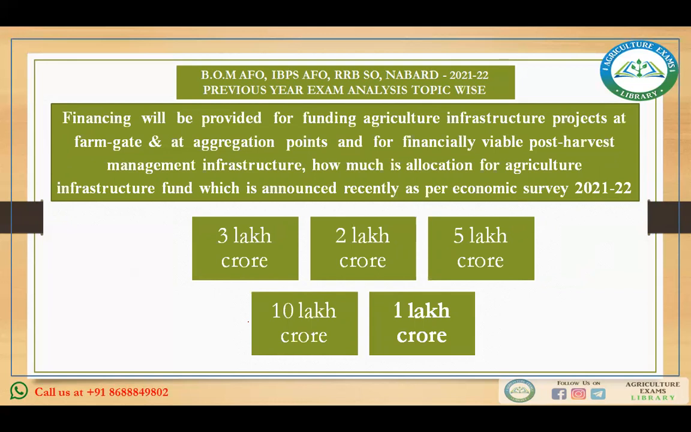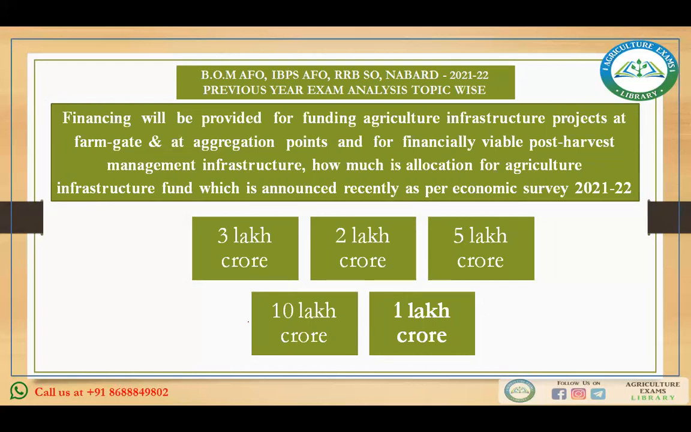Financing will be provided for funding agriculture infrastructure projects at farm gate and at aggregation points, and for financing viable post-harvest management infrastructure. How much is the allocation for the agriculture infrastructure fund, which is announced recently as per the Economic Survey 2021-22? Okay, the main question is how much is the allocation for the agriculture infrastructure fund, which has been announced recently? Then see, various announcements have been made for agriculture under the Atmanirbhar Bharat Abhiyan.